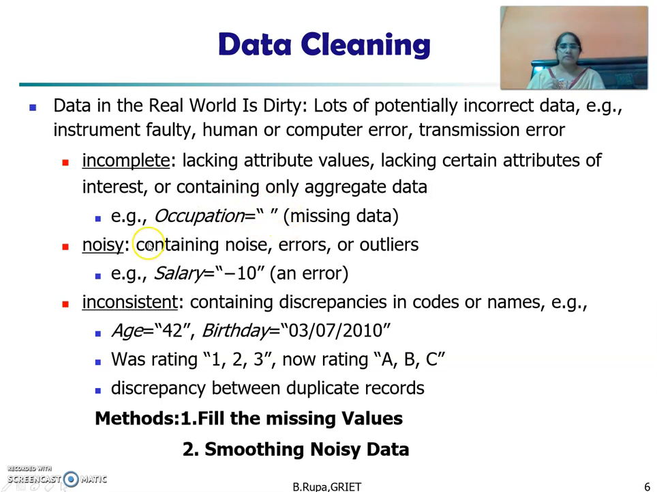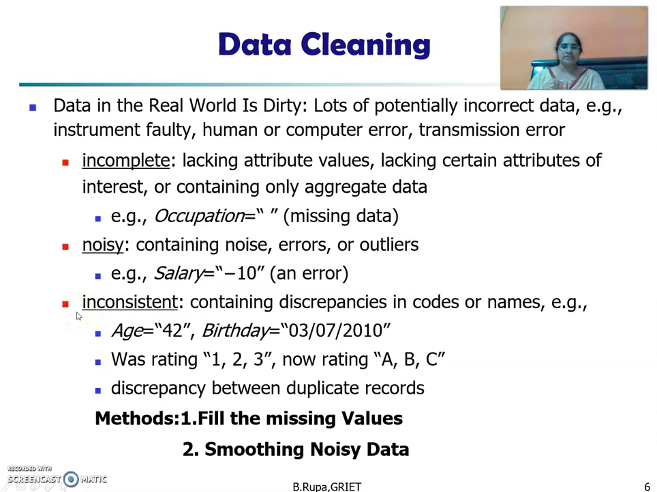And some data is noisy data. It contains noise, in the sense that errors or outliers are available. For example, we have a salary attribute that contains the value -10. Obviously, it comes under error. Why? Because the salary will not be a negative value. That comes under noisy data.